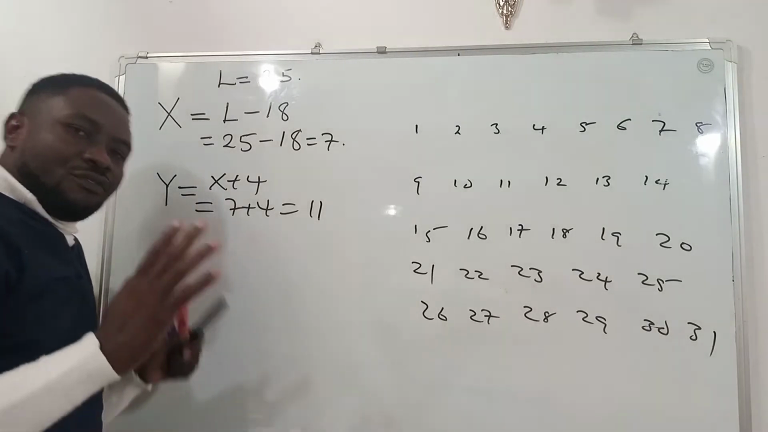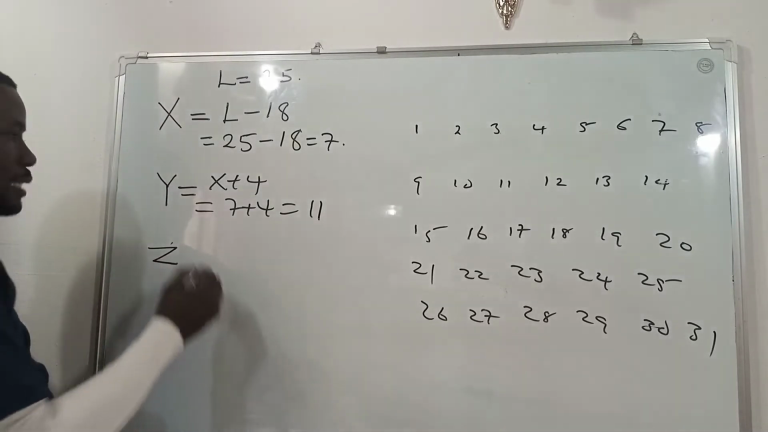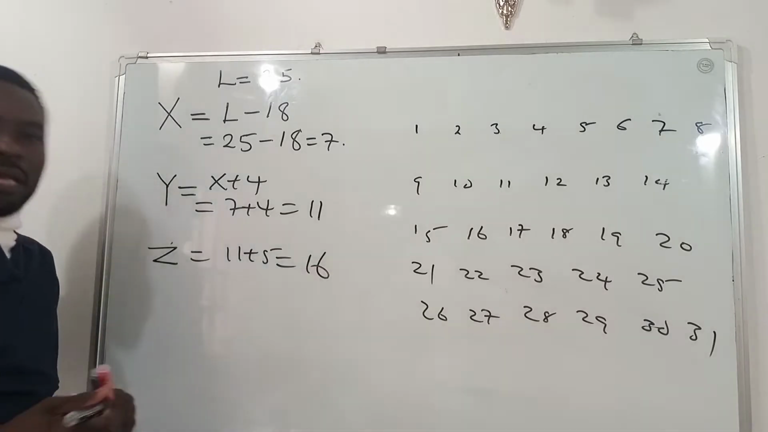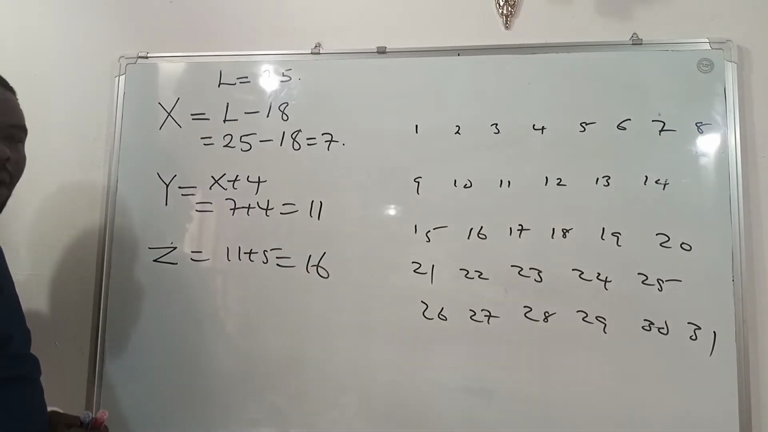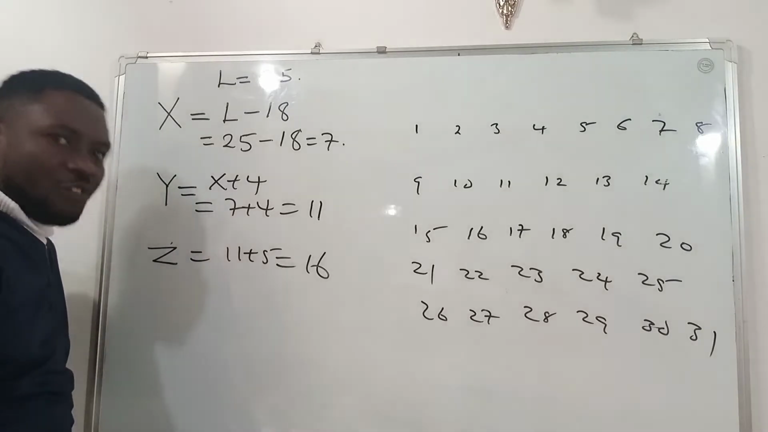When will our fertile or unsafe period end? That, of course, we say let it be Z, and that is equal to 11 plus 5. That will be on the 16th day. On the 16th day, the woman is expected to end her fertile or unsafe period.